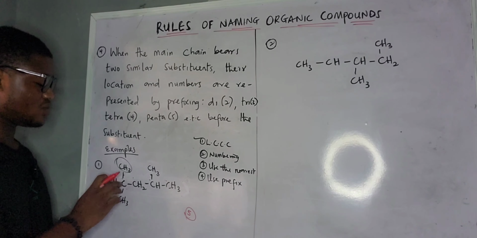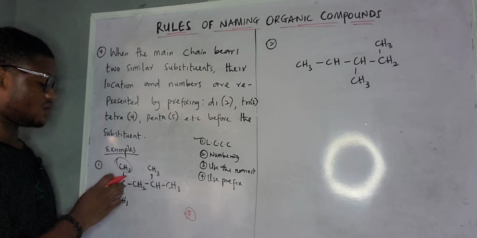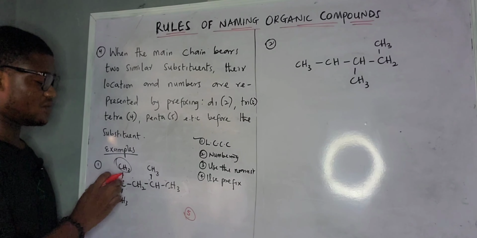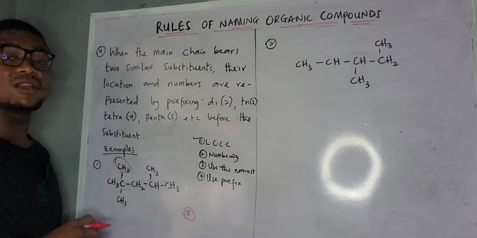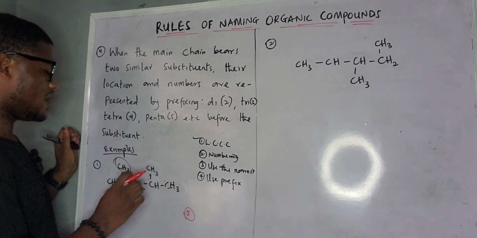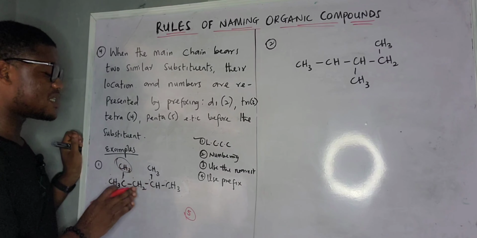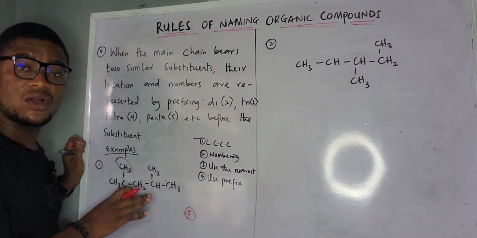If I start from here, 1, 2, 3, it's not up to 5. 1, 2, 3, it's not up to 5. 1, 2, 3, 4, 5. It's still what? 5. So it means the longest continuous carbon chain is 5. Now, since you are going to see that there's nothing like double bond here, and we are still dealing with just pure hydrocarbon.